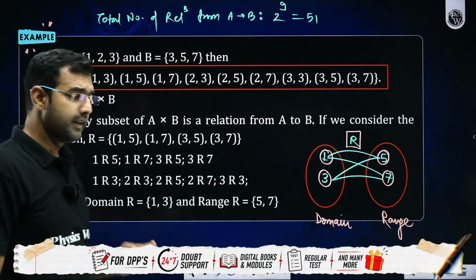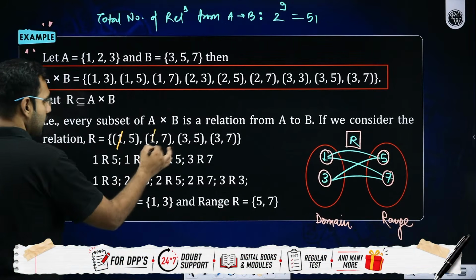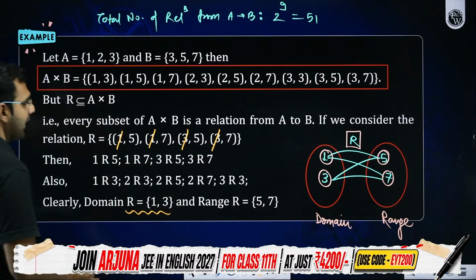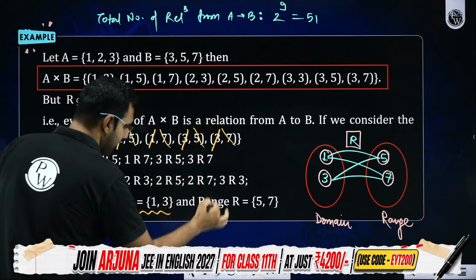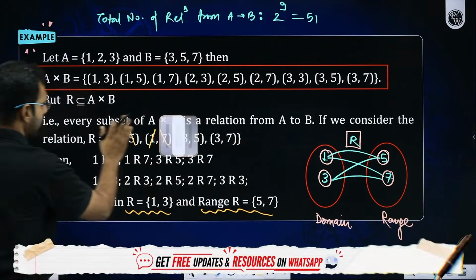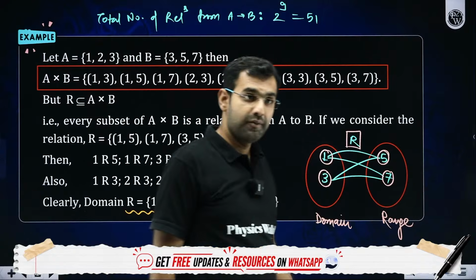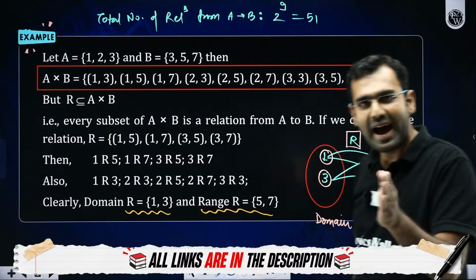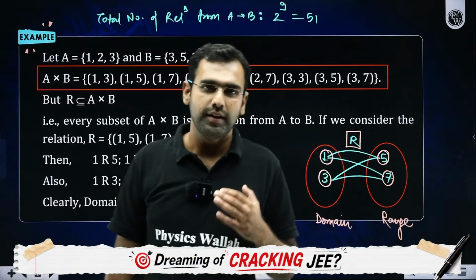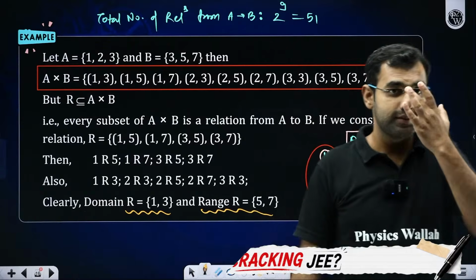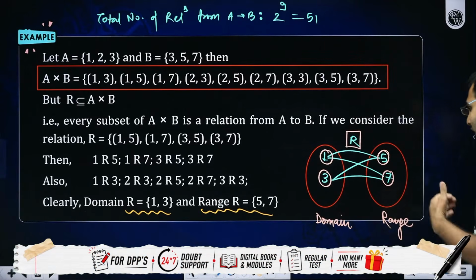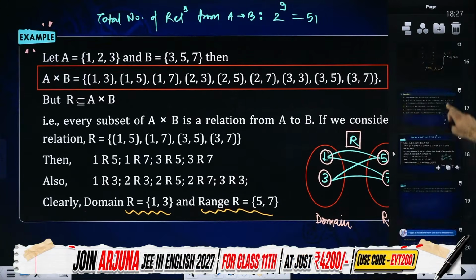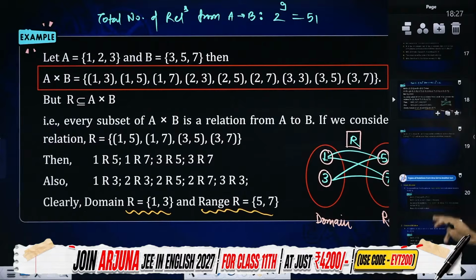So what did I just say? I said these elements 1, 3 will be the domain. And these elements 5, 7 will be here the range. Everybody comfortably understood the concept of domain and range for a relation. Yes or no, all the participants? Let me know, Dhruv, what's wrong or incorrect here. Do let me know. I'll clarify. Don't worry, Dhruv. Let us know where we are wrong. I'll definitely correct it.